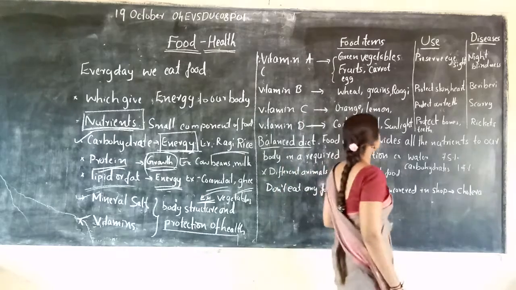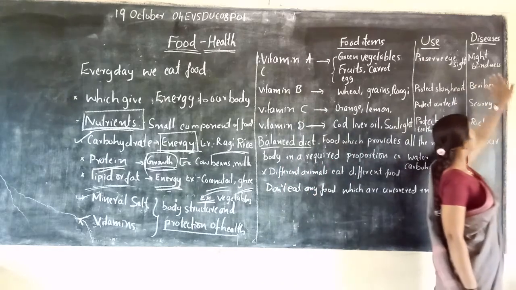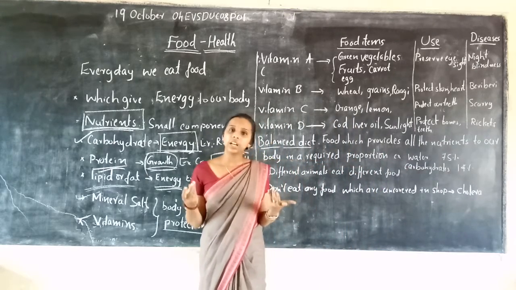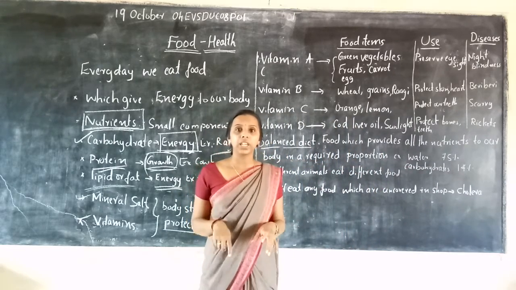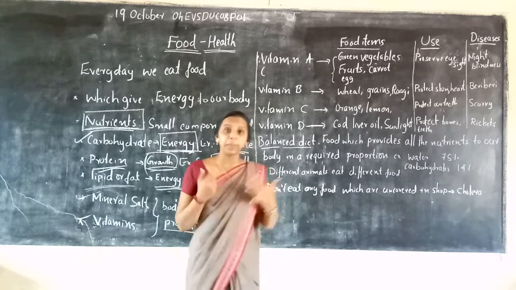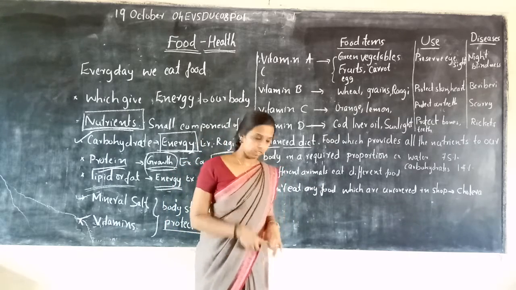If we didn't eat such type of food, night blindness will occur. This is night blindness. That means ratri kanne kanudilla, we can't see at night. So we needed lights. Night blindness is one of the major diseases that occur in our life.